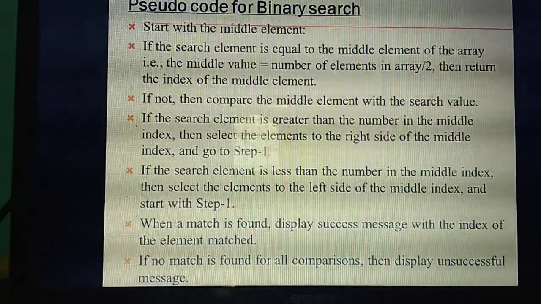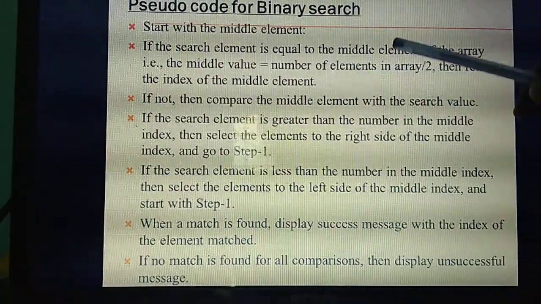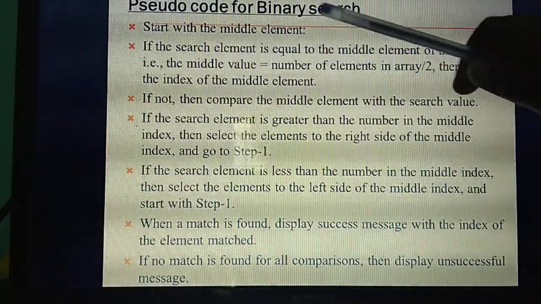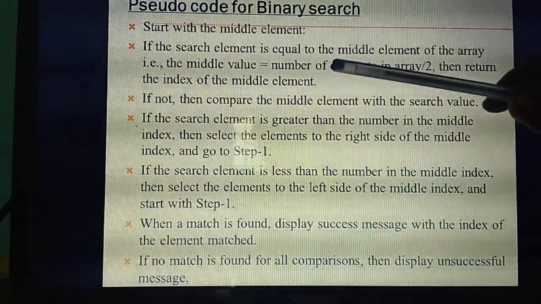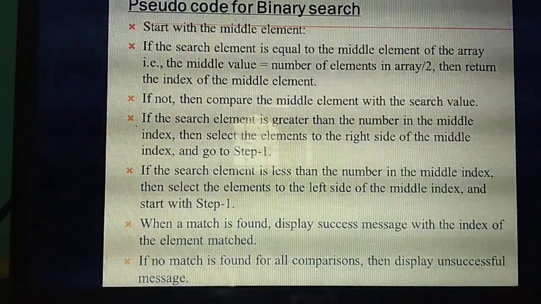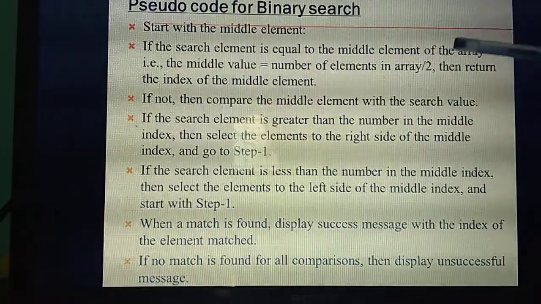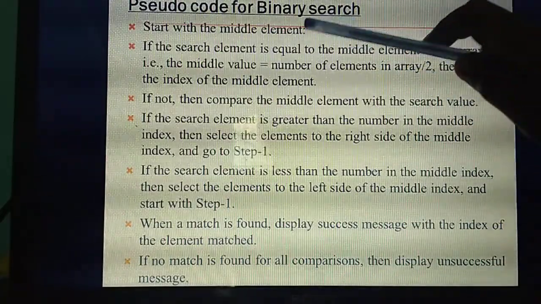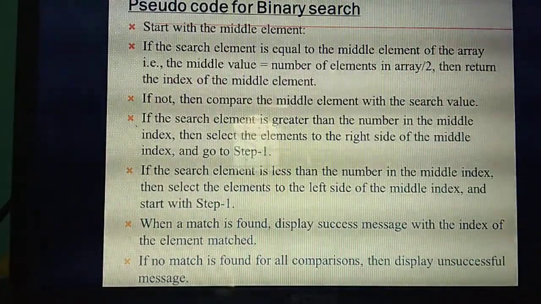Suppose the search element is greater. For example, you are searching for one value, and that element is greater than the middle element, which you already got using this formula. Then your search will move to the right side. Understand? Important point: if the search element is greater than the middle element, your search will go to which side? Right side.